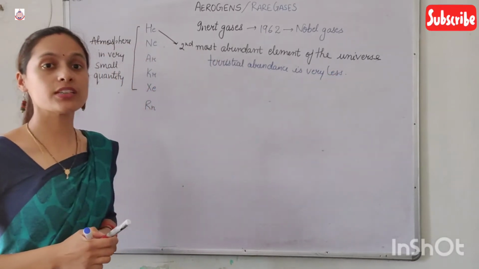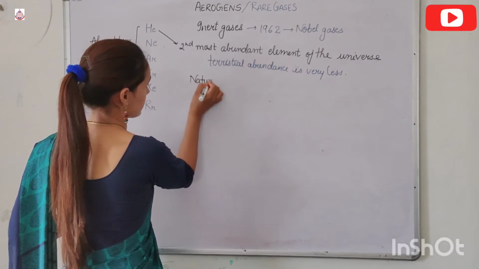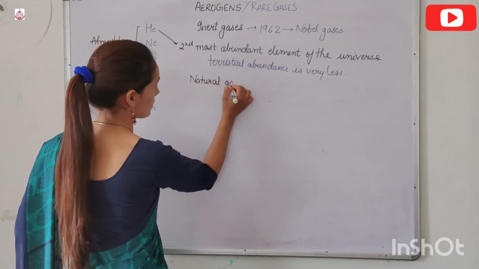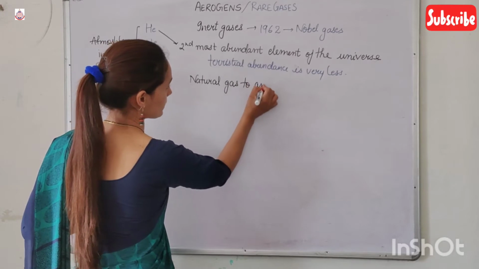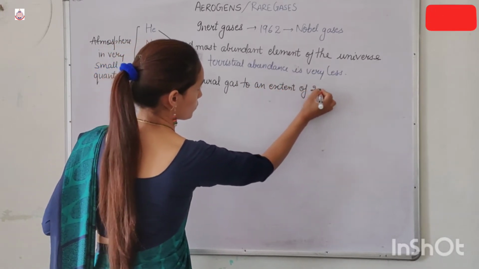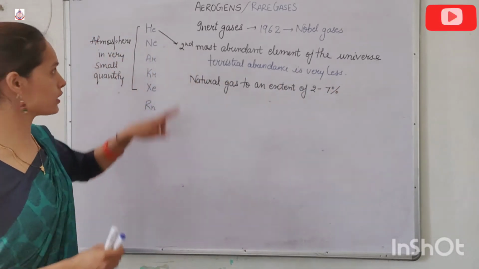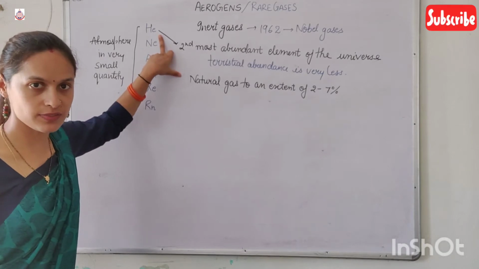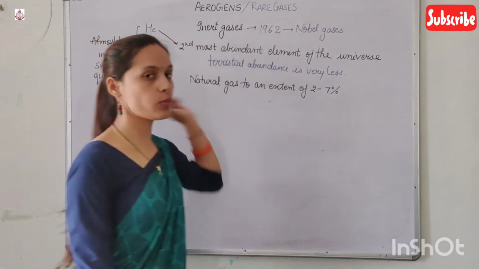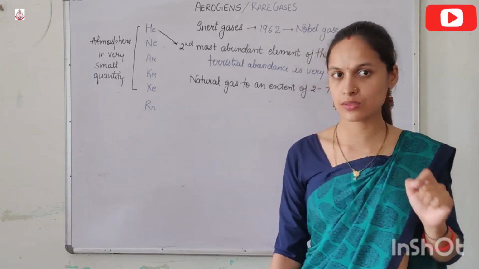And helium is also present in natural gas to an extent of 2 to 7%. So helium, which is the first noble gas of this family, is the second most abundant element of the universe, though its terrestrial abundance is very less.